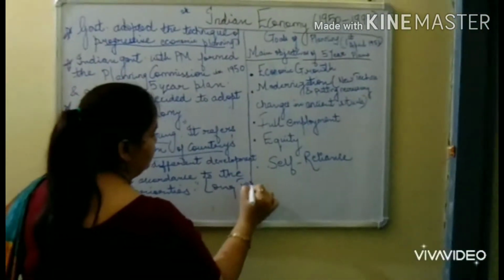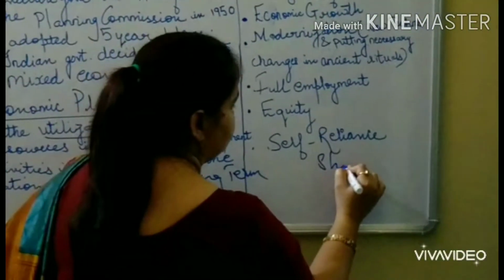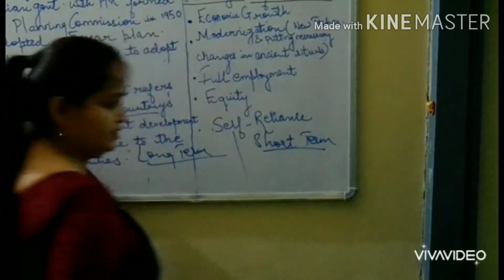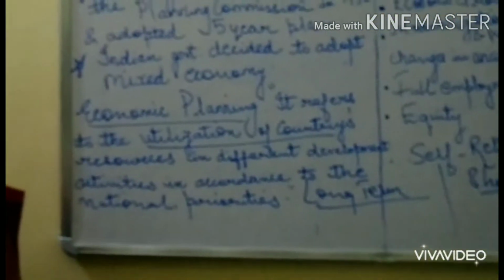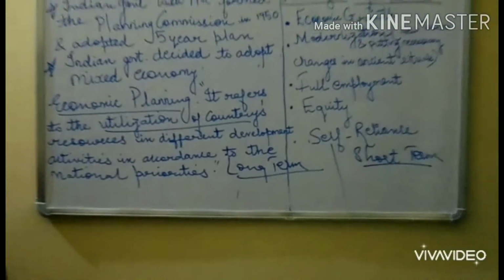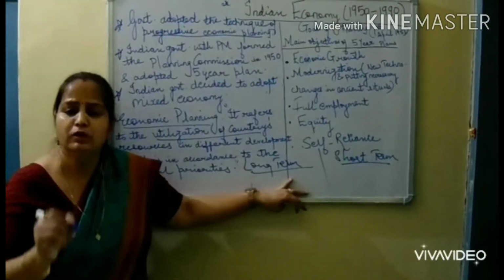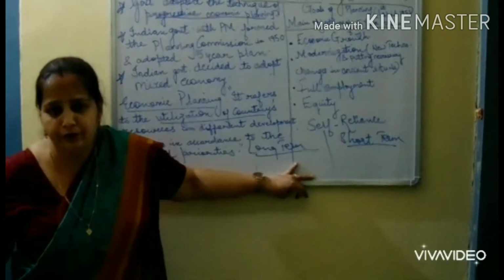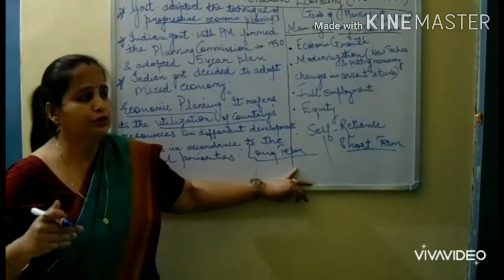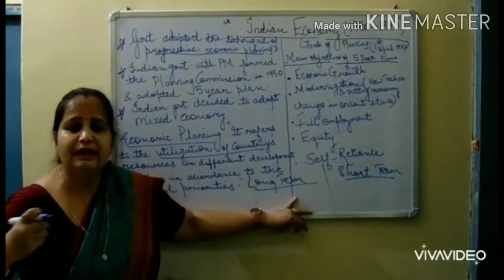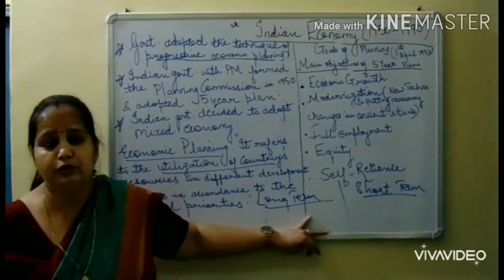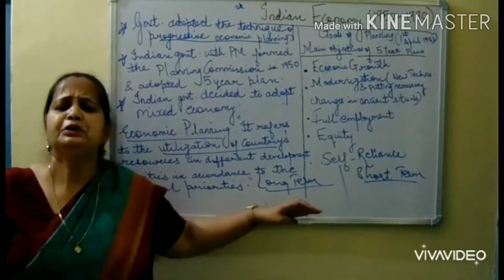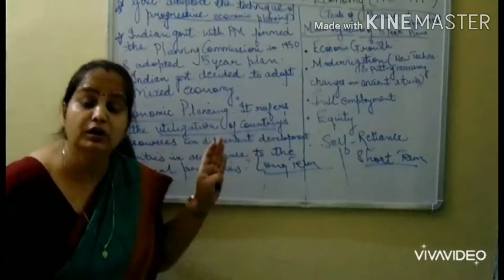First are long-term goals and short-term goals. See students, pay attention. First understand the basic difference between long-term and short-term. Long-term goals or long-term objectives mean the goals which have to be taken for a long period of time, say about 20 years. It means to say that I want to lead a good human life, not for 2 years or 4 years. I want to lead a very good life. That is the meaning of long-term goals.